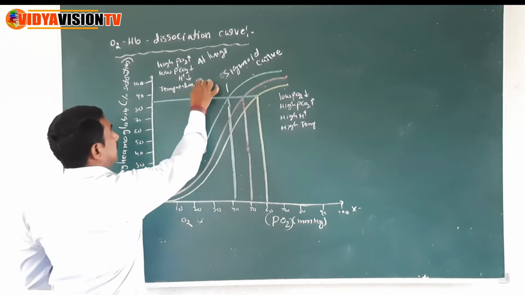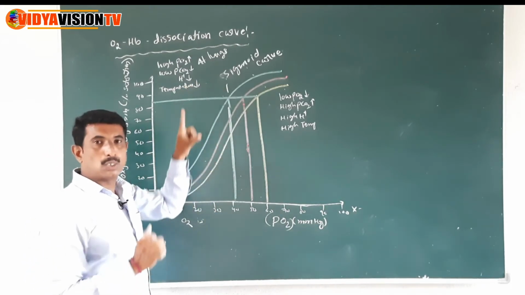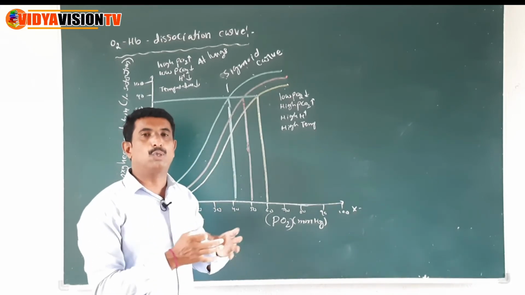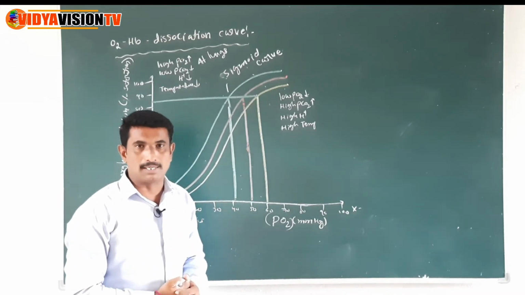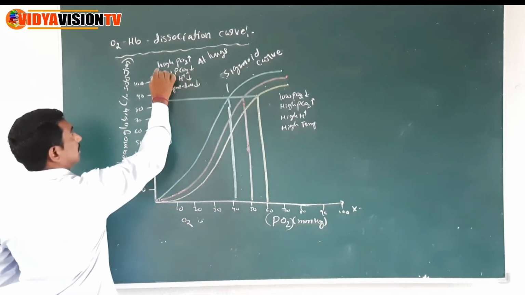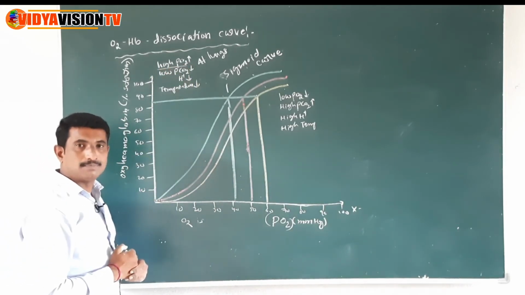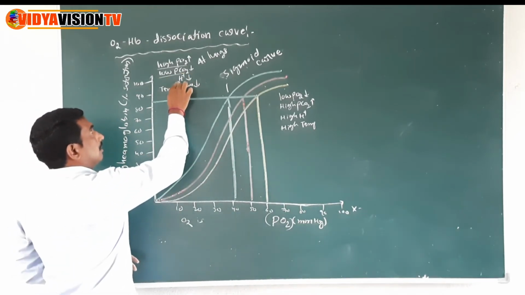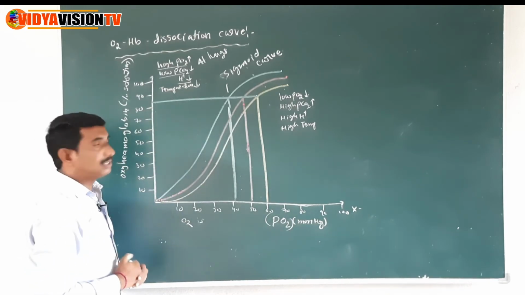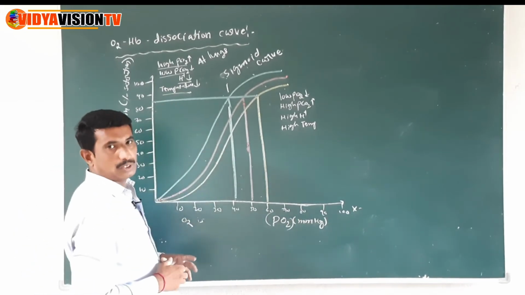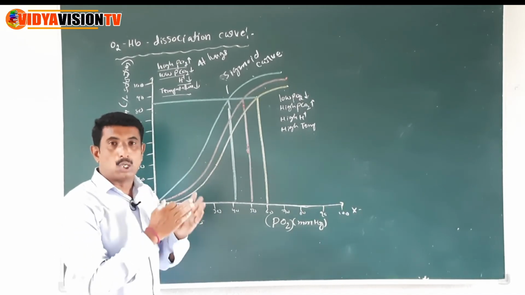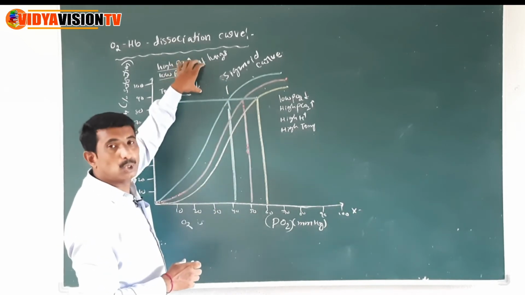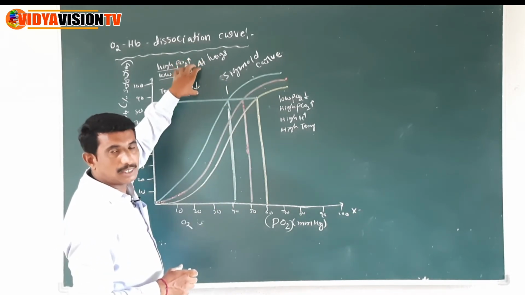Listen, children, at the lungs the oxygen easily binds with the hemoglobin. Oxyhemoglobin is highly formed in the lungs because, you observe, children, at the lungs there is high pressure of oxygen, low pressure of carbon dioxide, low hydrogen concentration, and low temperature also. In these conditions, the oxygen easily binds with the hemoglobin to form oxyhemoglobin, right? At these conditions in the lungs.